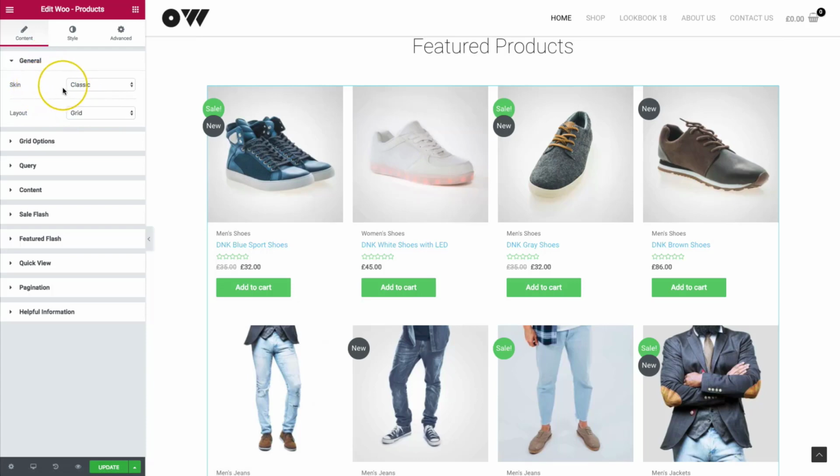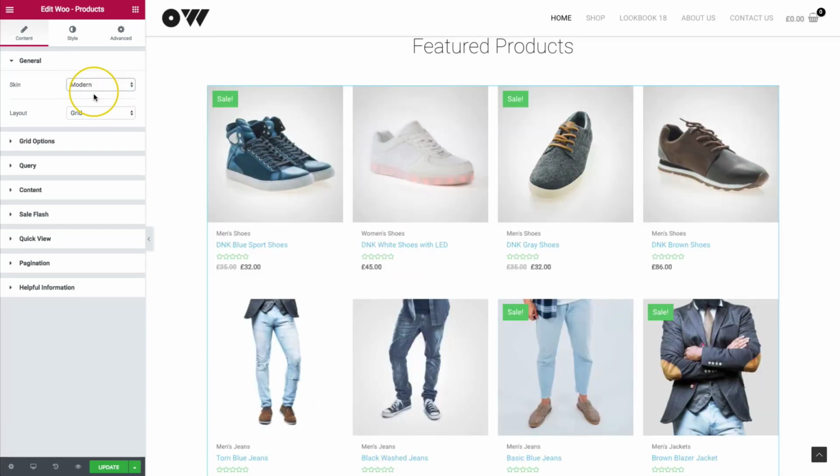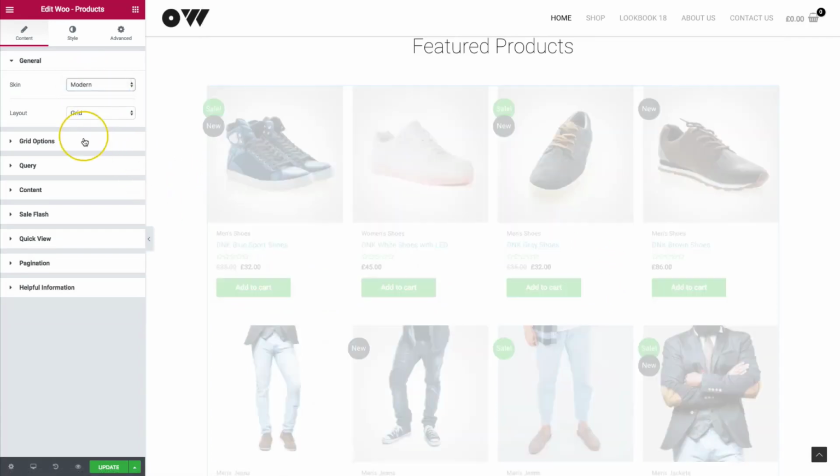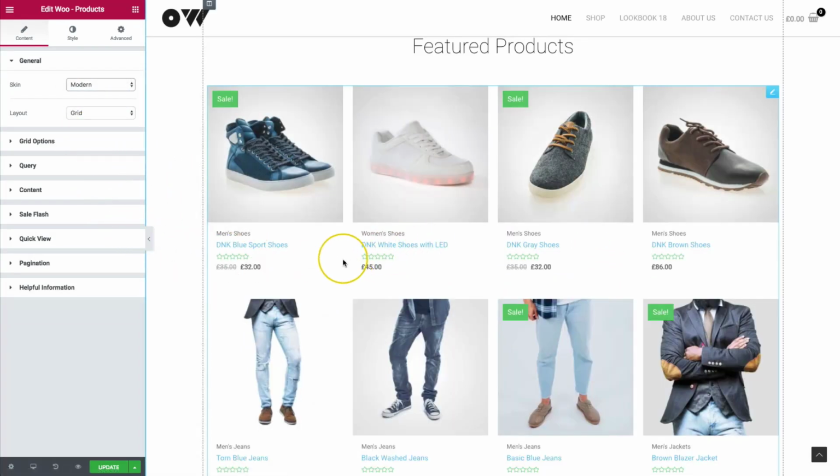Underneath of general, we have skin. Right now, we only have 2 skins, but we are going to be adding more skins so that it has more different looks for each page or for each website that you are building. So we have modern and we have classic. The classic has the classic add to cart button at the bottom, and then the modern has a more minimal feel, and then when you hover over top of this, you get the quick view and the add to cart button right here, which I'm a big fan of.